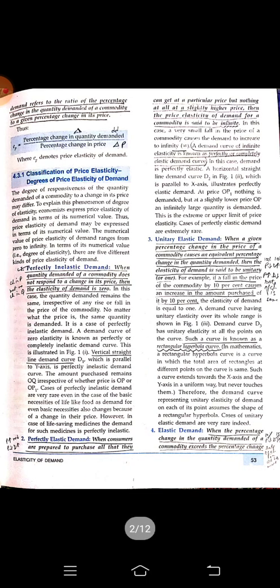Third one is unitary elastic demand curve. Unitary elastic means the rate of change is the same. When a given percentage change in the price of a commodity causes an equivalent percentage change in the quantity demanded, then the elasticity of demand is said to be unitary or 1.